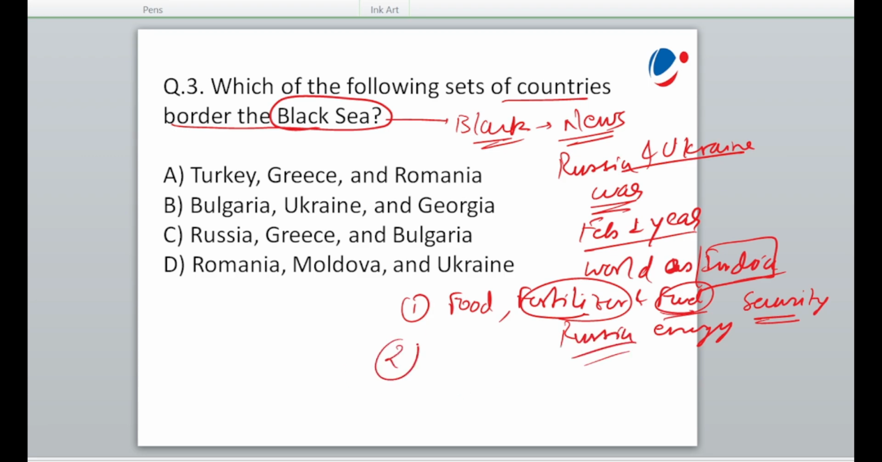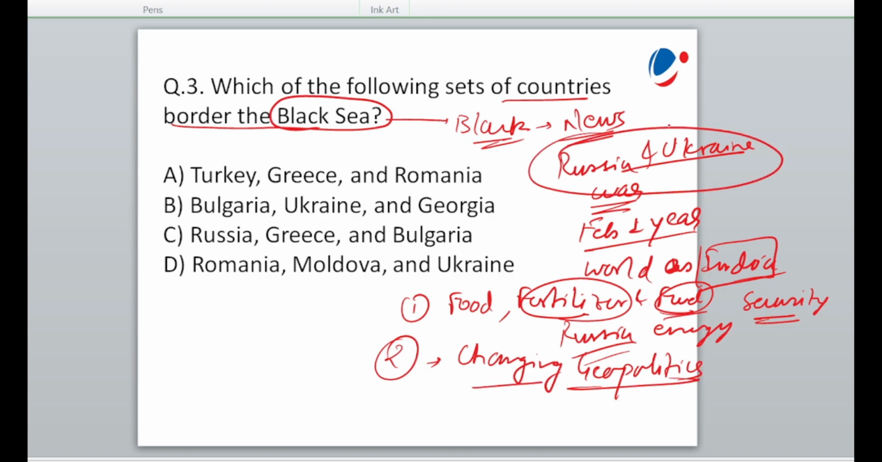ठीक है? नंबर 2 क्या होगा? Changing geopolitics. Why? Because the world is divided between two sections. है ना? One is supporting Russia or not supporting Russia. For example, China. China is getting closer to Russia, which is again an implication or has a repercussion on India's relations. Okay. And then Ukraine is supported by US.